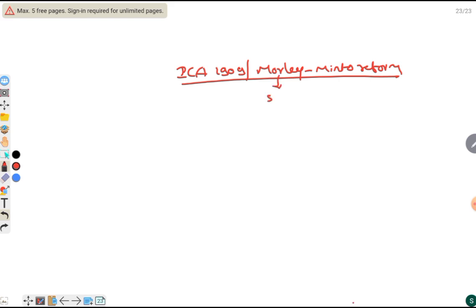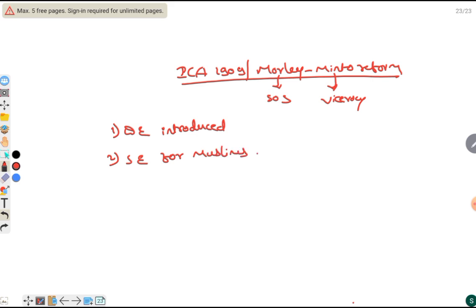Here Morley is Secretary of State, Minto is Viceroy. In this act, direct elections were introduced. It also gave the separate electorate for Muslims. What is meant by separate electorate? Here Muslims can stand and Muslims can vote. That is, if a Muslim candidate is standing for election, only a Muslim citizen can vote for him, not the other citizens. This is what separate electorate means.